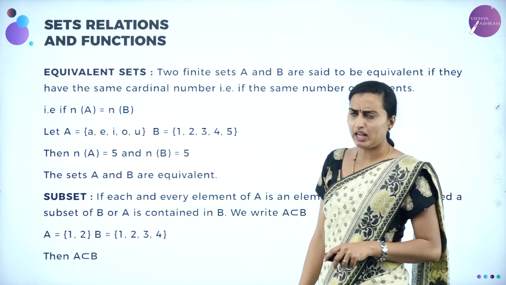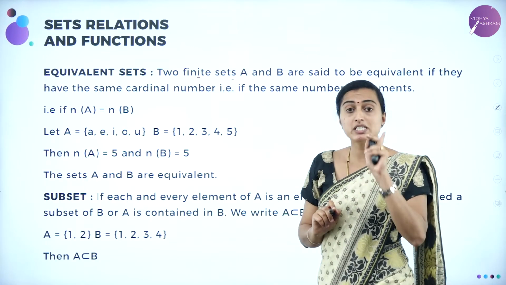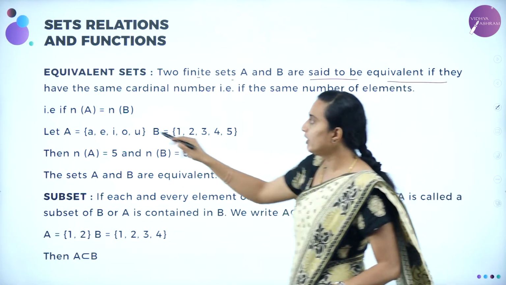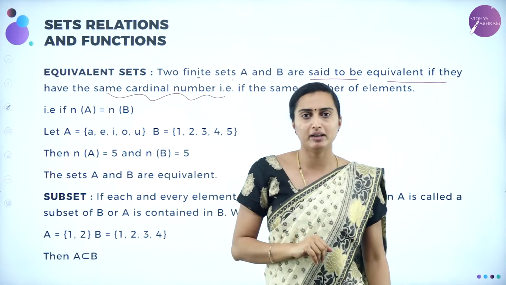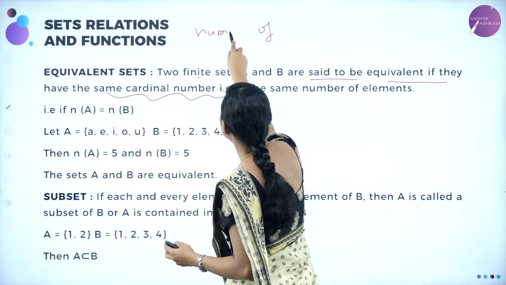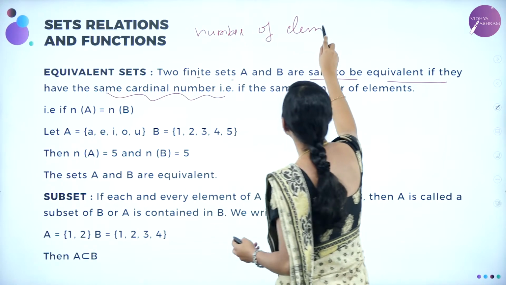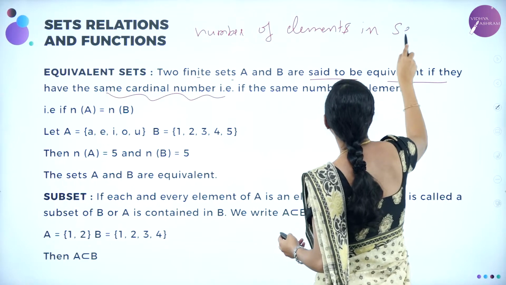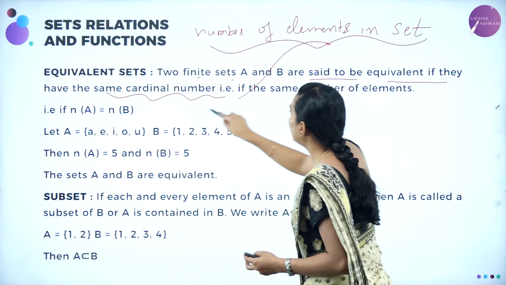Got? Next we'll be moving on to the equivalent set. What do you mean by equivalent set, dears? Two finite sets, it should be finite, meaning countable. Two finite sets A and B are said to be equivalent if they have the same cardinal number. What do you mean by a cardinal number? Cardinal number means the number of elements in a set is going to be known as the cardinal number.